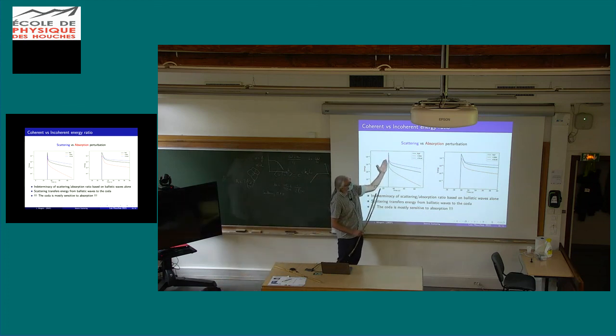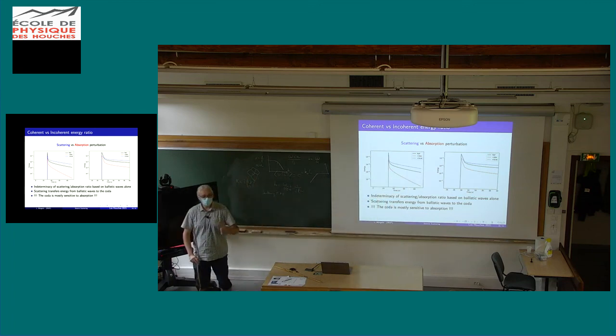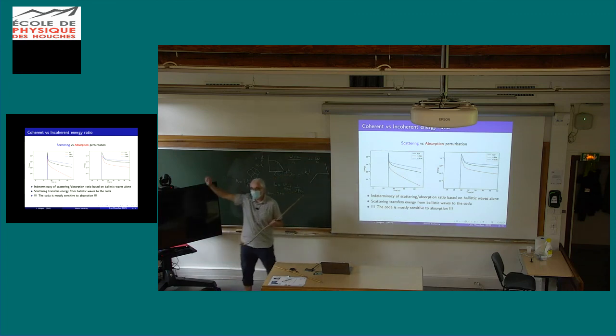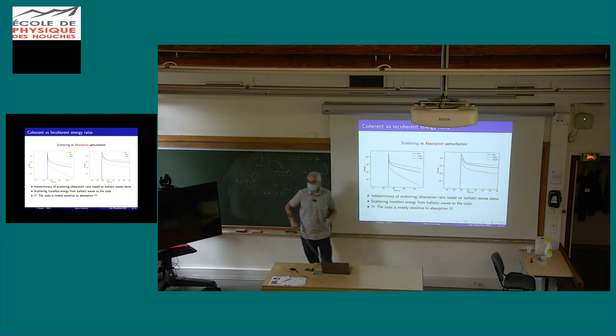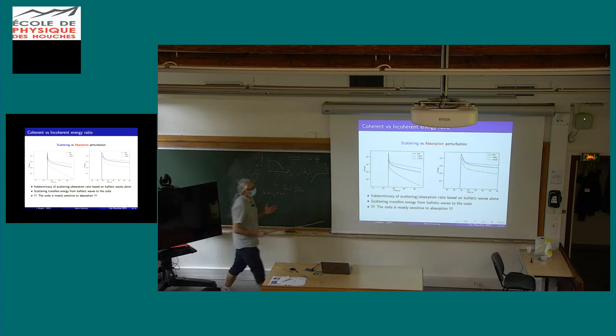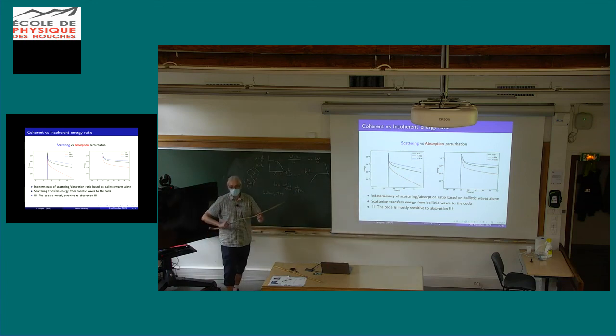Scattering just takes some energy and redistributes it. You take energy from this peak and you put it here, but you completely spread it over time. Absorption affects the whole signal. So when you are in the coda, you're entirely dominated by the effect of absorption. If you change just a little bit the absorption, you are going to see it, because it's a cumulative effect. You accumulate the exponential decay, and so you see it very strongly. The scattering dies out quite rapidly, because you conserve energy, so it's just a redistribution. Here you are removing energy from the system. So you see it very well in the coda, because you have very long propagation paths.